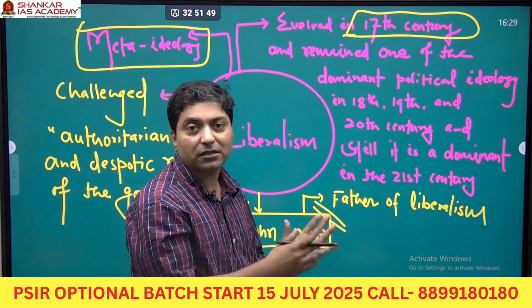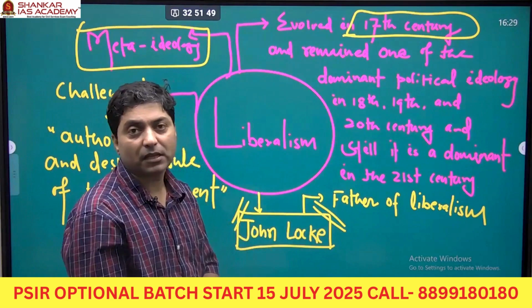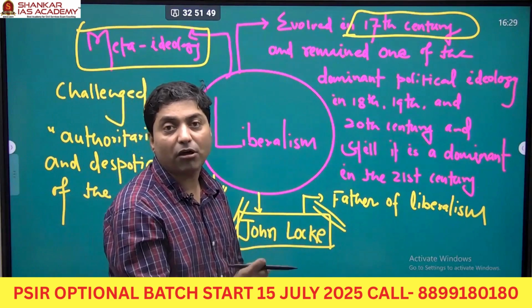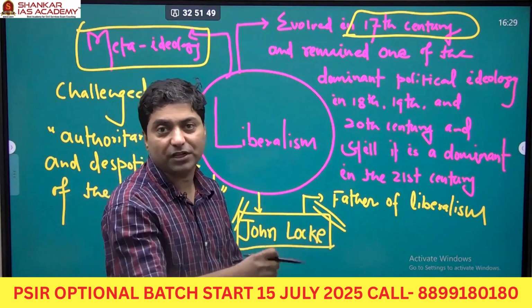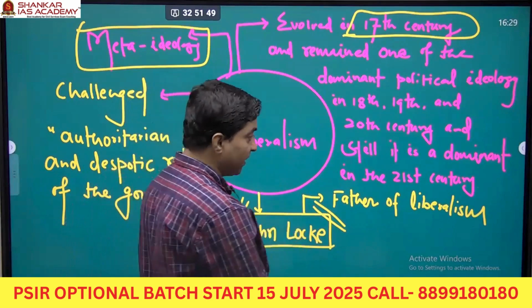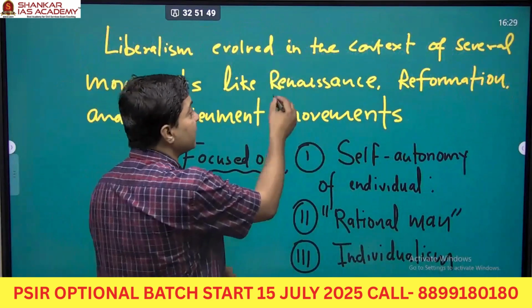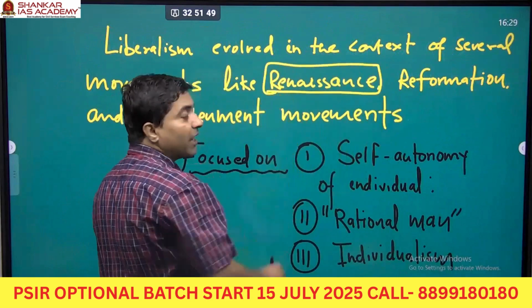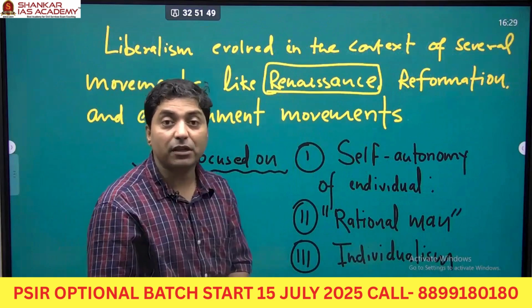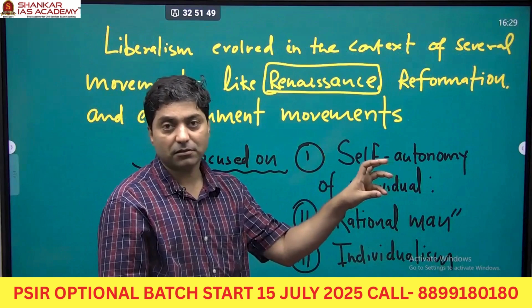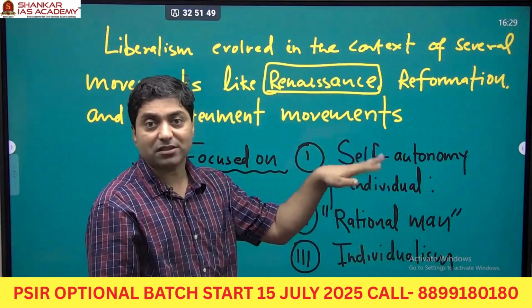In the medieval era, the king used to legitimize his authority over his subjects. But there were several movements. For example, the Renaissance talked about the revival of learning and centered on man, not on society or state.